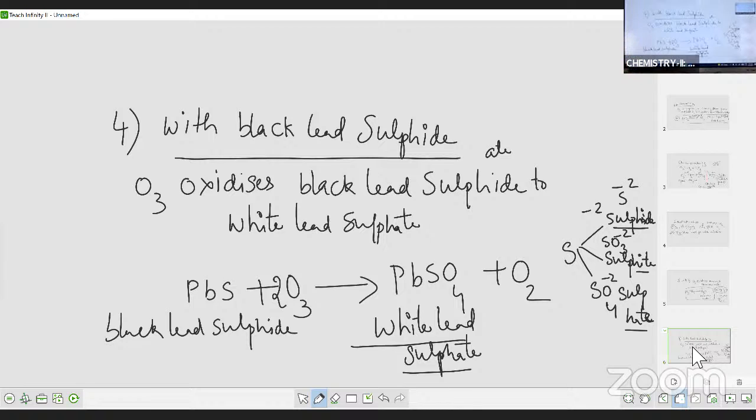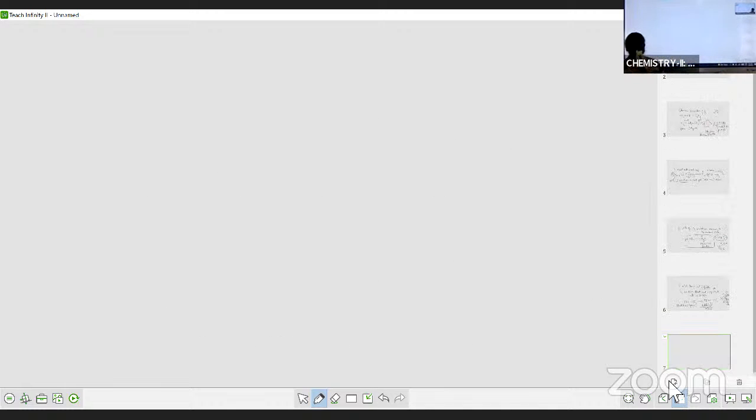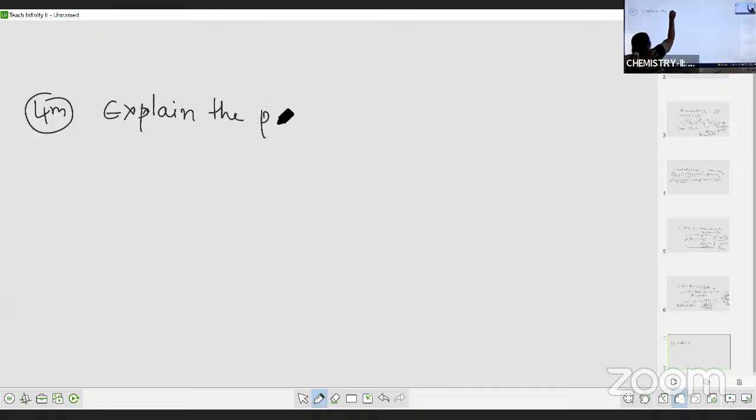So this is about the chemical properties and preparation of ozone. The next, it's a 4 marks question, students. It is important. Explain the preparation of sulfuric acid. Preparation of sulfuric acid.